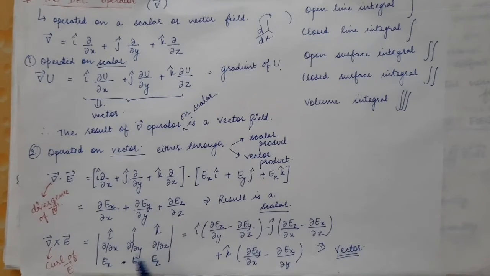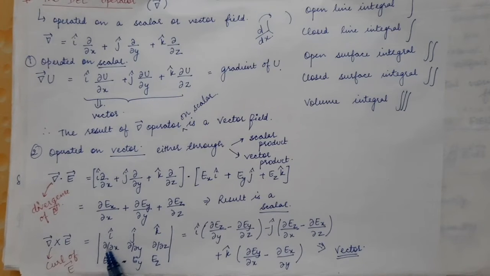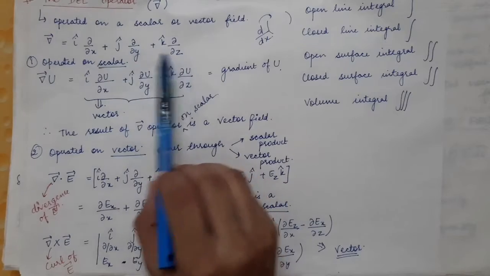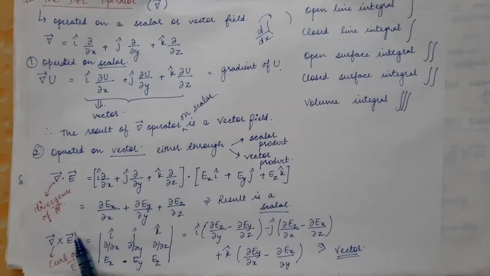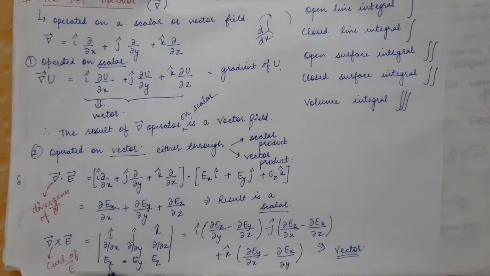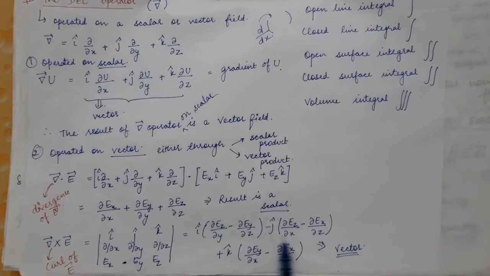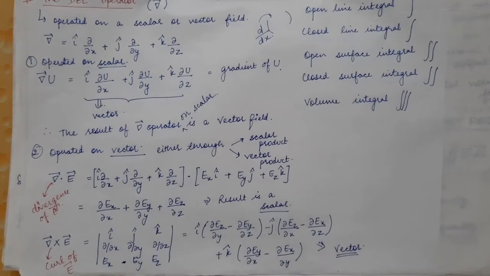The second row is the components of the first vector, which are del by del x, del by del y and del by del z. Then we have the E vector components, so we will write Ex, Ey and Ez.